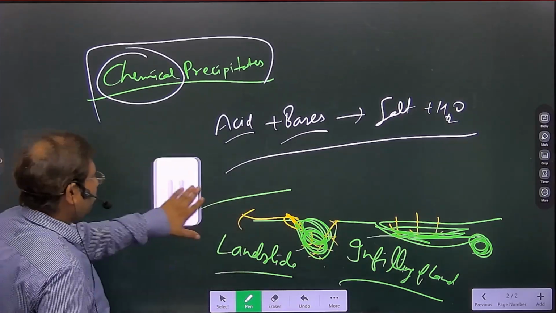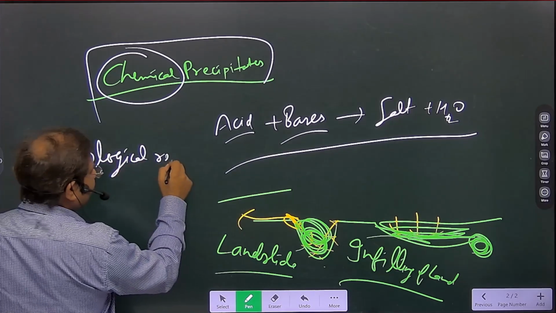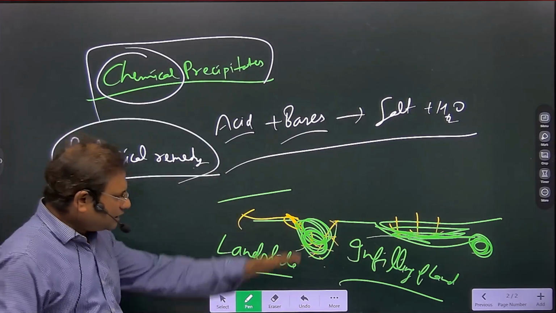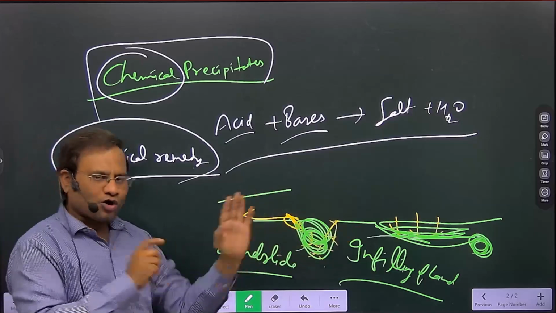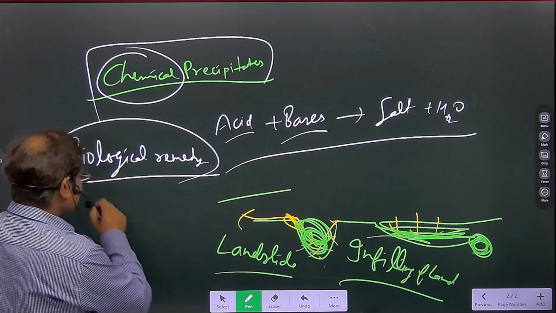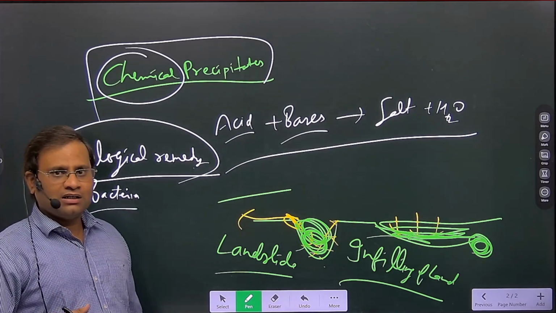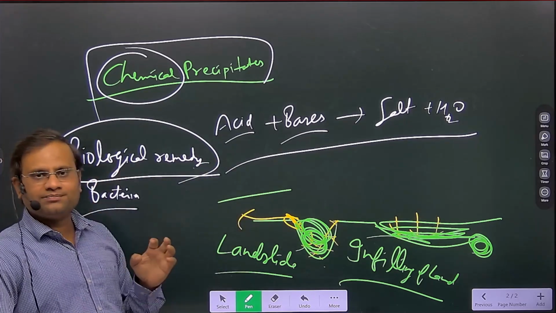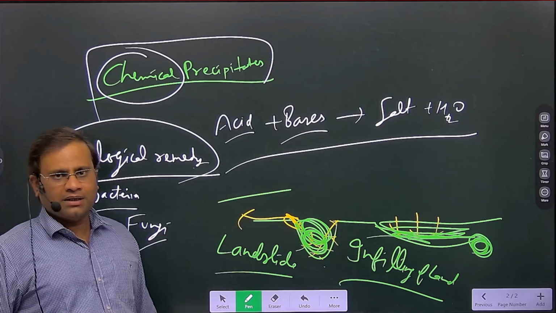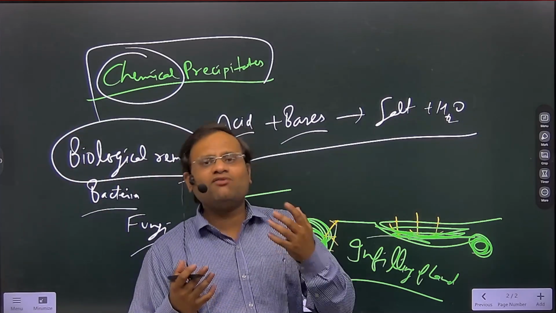Similarly, we have bioremediation, or simply a biological remedy. What does it mean? In an area where mining has created toxic land, you can spread some microbes like bacteria. You should know all bacteria are not harmful; some are beneficial as well. Some good bacteria can be spread into this area. Fungi, some good fungi can be spread into this area, right? What they will do is go and neutralize the pollutants, because bacteria and fungi have the potential to do that.